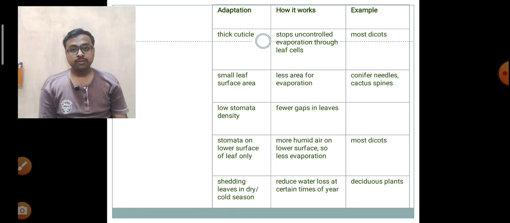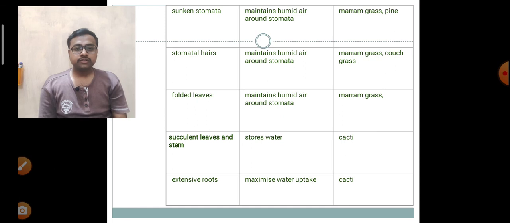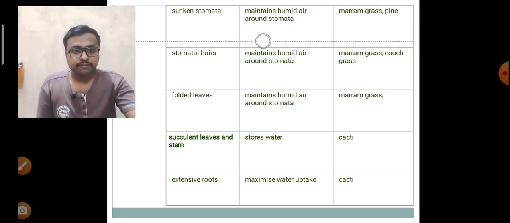Some plants have thick cuticles to reduce excessive water evaporation. Some plants have shrunken leaves, or their leaves are converted into thorns, which will decrease the rate of transpiration, since the majority of transpiration is carried out by leaves. So these are some adaptations and some species which are adapted to regulate transpiration.